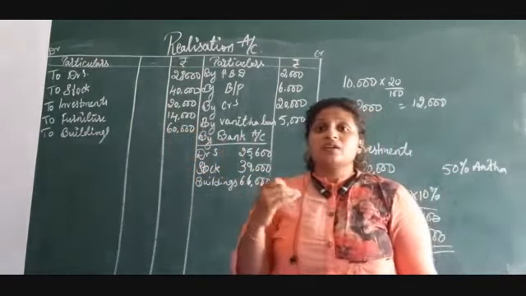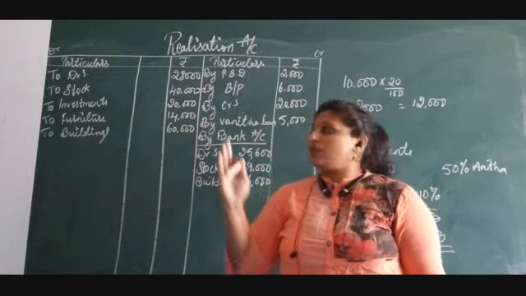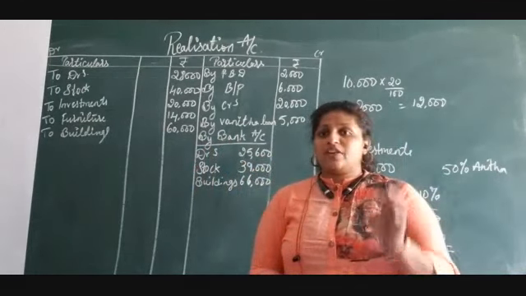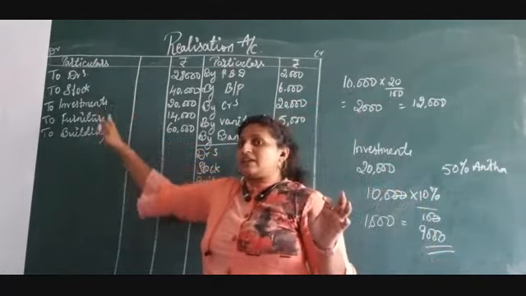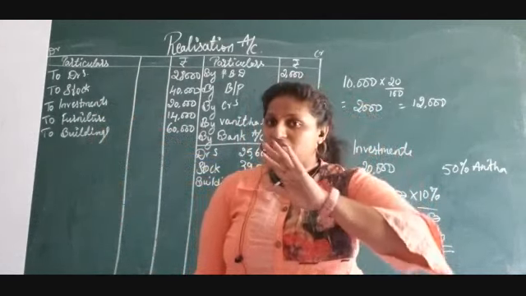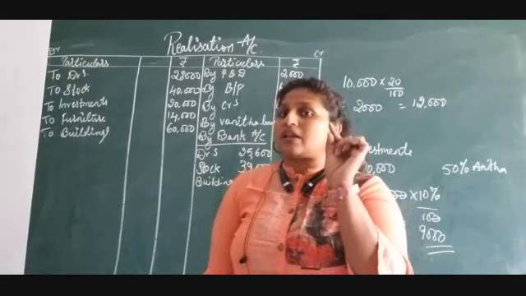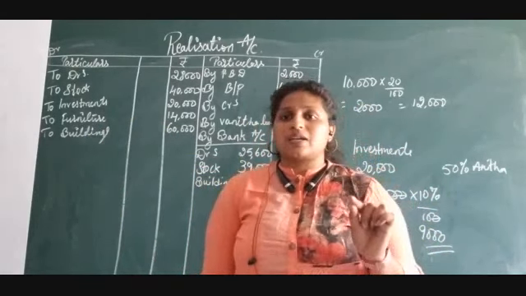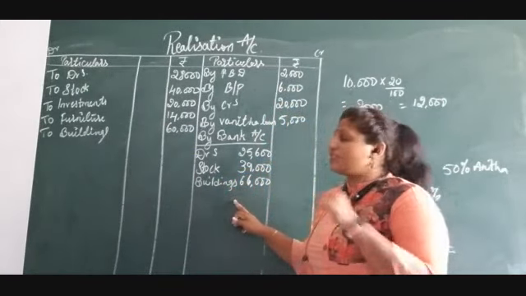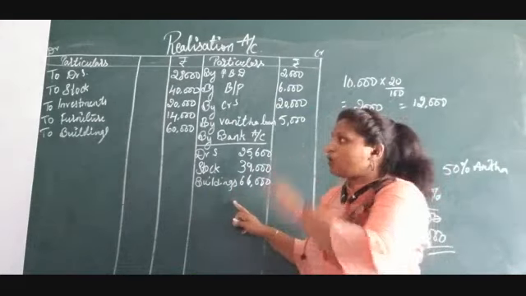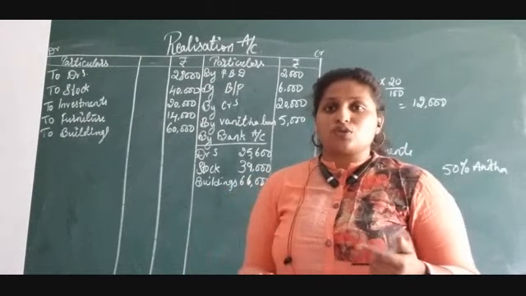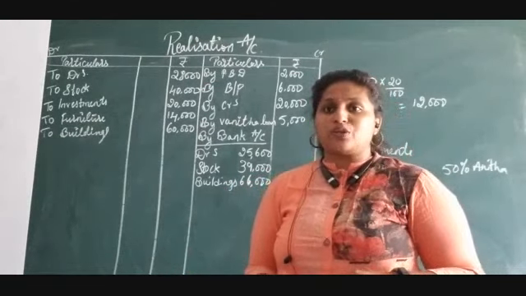We are assuming that the particular asset is being sold or realized at the book value. Whatever the assets you are writing here, some information will be given in the adjustment. If nothing is given related to any one particular asset, that asset should be realized here at the book value itself. In this problem it is not given, all the information is given. In any other problems I will check out. I think one or two problems you have, I am going to explain once again.